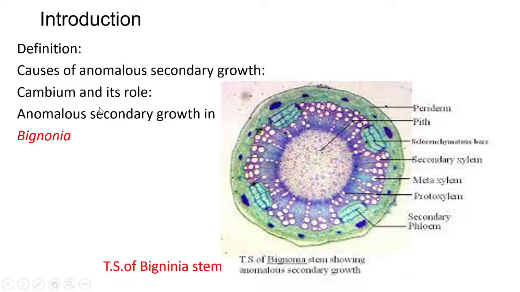Now let us see the next point, anomalous secondary growth in monocots. Sorry, first of all, the dicot stem.